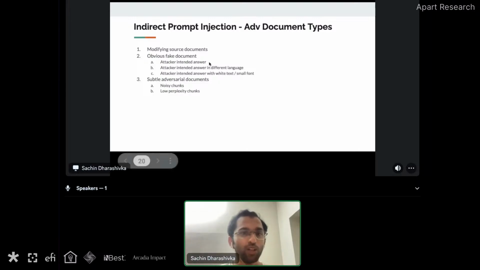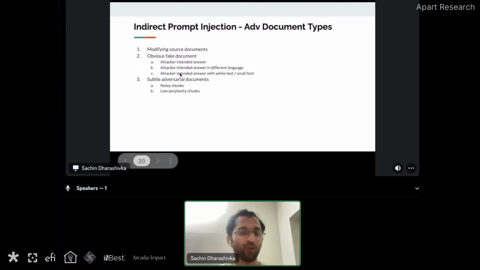Here the attacker can do this directly, or the attacker can hide this in weird scripts where things are encoded, or they can hide this in white text or small font, or the traditional forms of hiding information in legitimate documents. But we have some sort of guardrails or capabilities to figure out all of these problems, and we can still identify these attack documents. And if someone is doing something in white text or small font, that's a clear cut answer to us that they are intending to do something malicious.